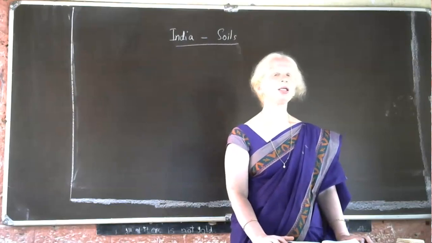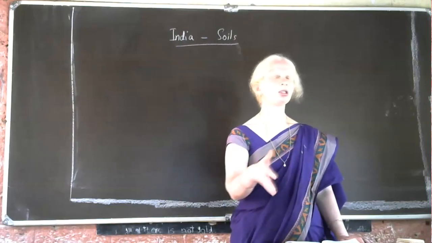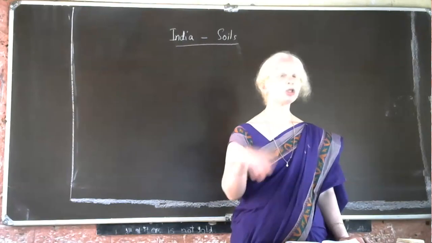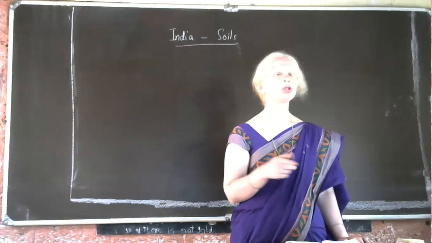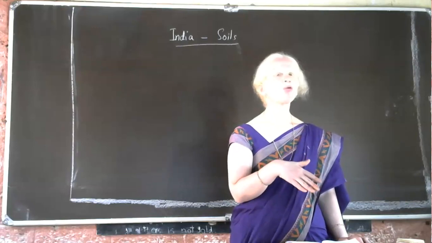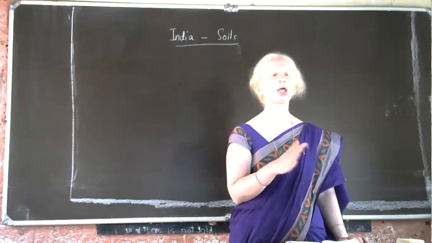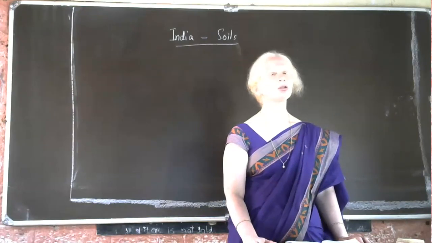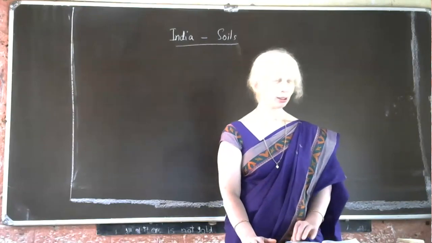In the hilly regions of India, in the Western Ghats, the Shivalik mountain range, Jammu Kashmir, Himachal Pradesh, in the lower part of the Western Ghats, you can find this mountain soil.